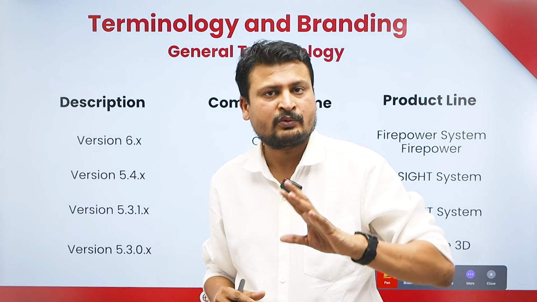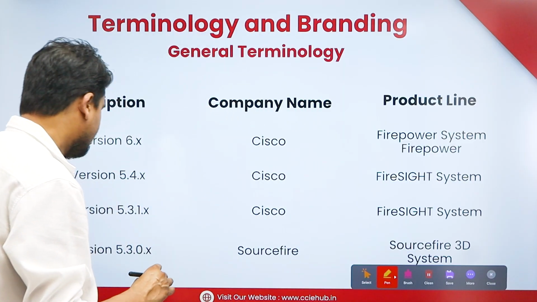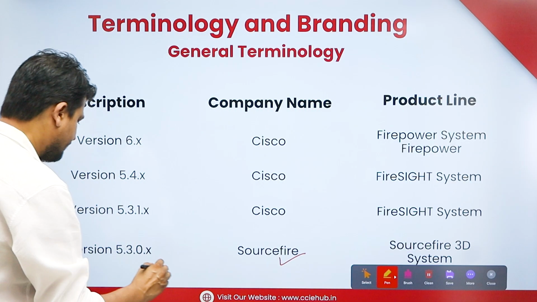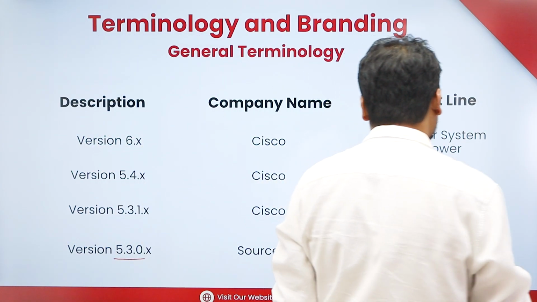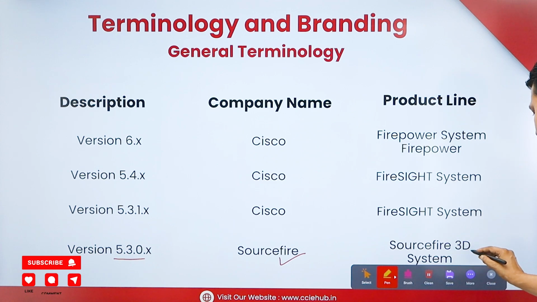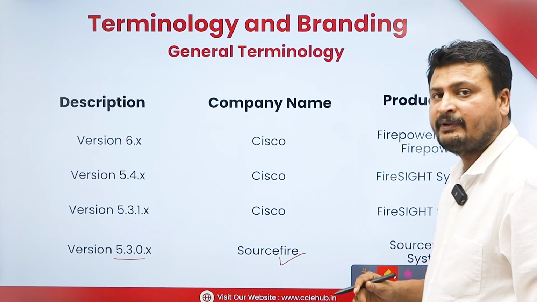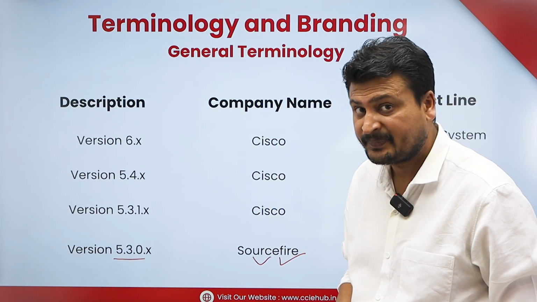But earlier it wasn't Firepower. So let me give you a brief description. When it was part of the SourceFire company, the version was 5.3.0 and the company's product line was called SourceFire 3D system. This was the term used for the firewall, but it was part of SourceFire, not Cisco.